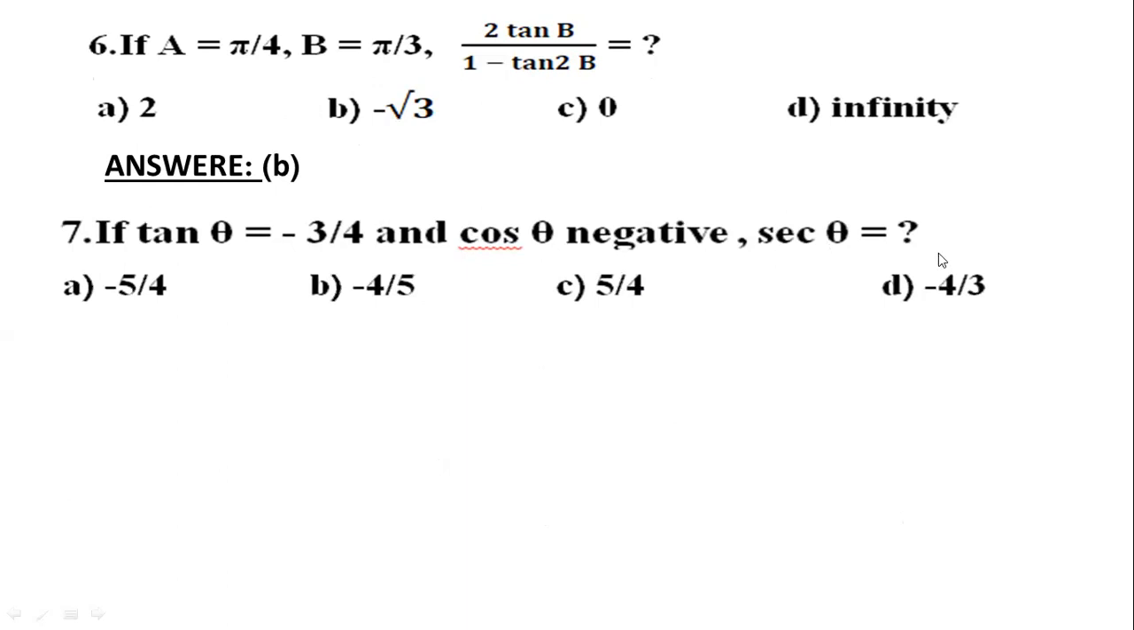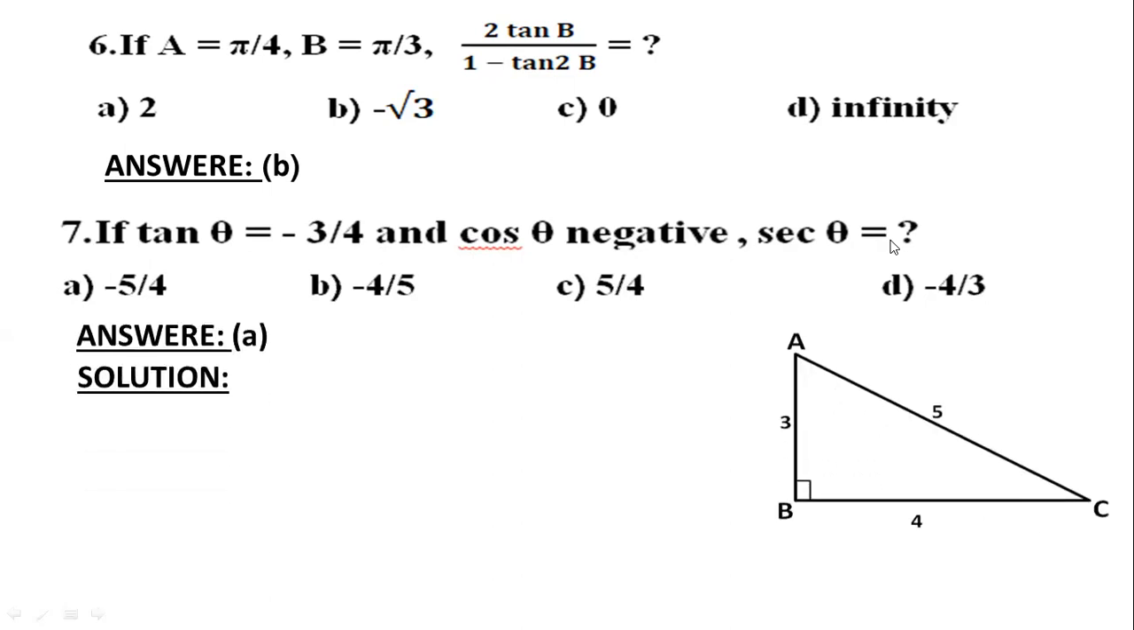It's a very tricky math for you. Tan theta equals minus 3 by 4, cos theta is negative, and you have to find sec theta. By which procedure can we solve these types of problems? Again, we go for a right angle triangle where tan theta equals height by base, so 3 and 4: height is 3, base is 4, and hypotenuse must be 5.